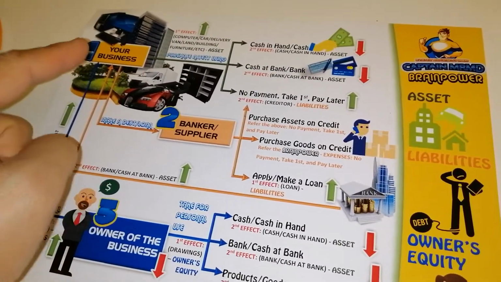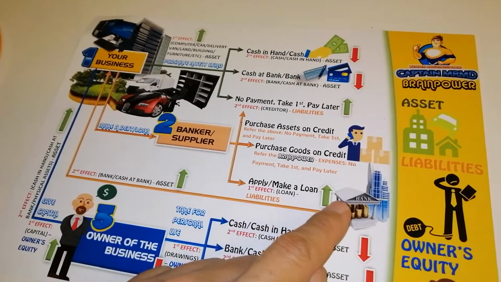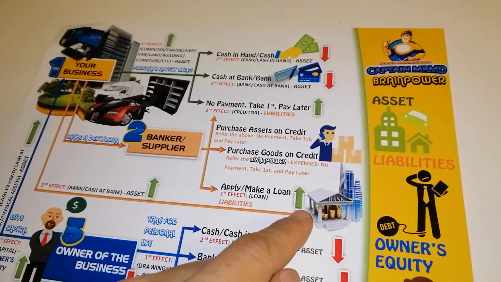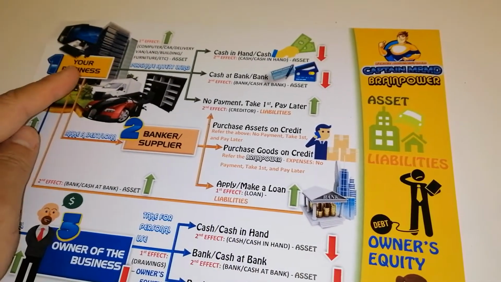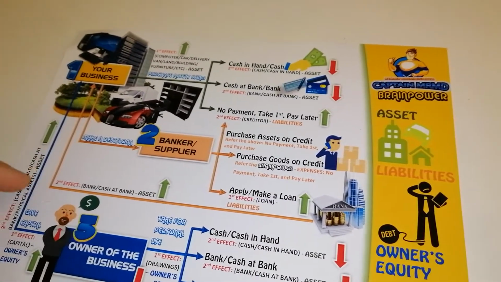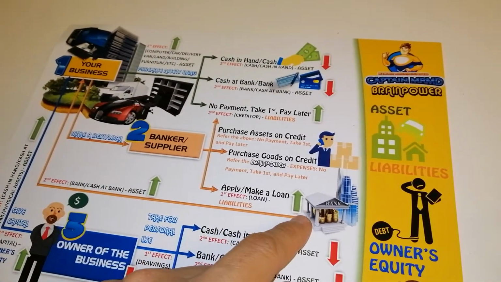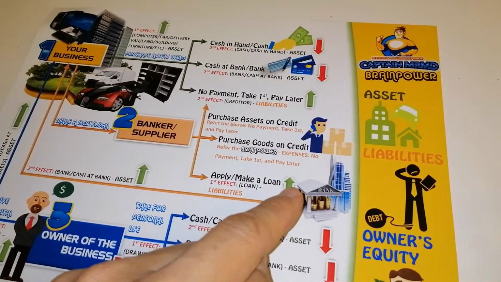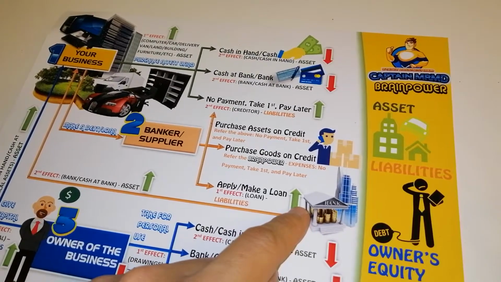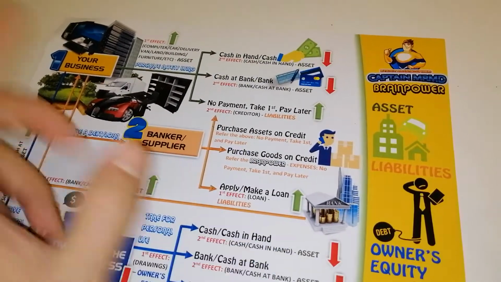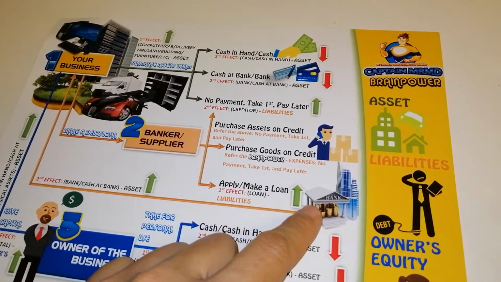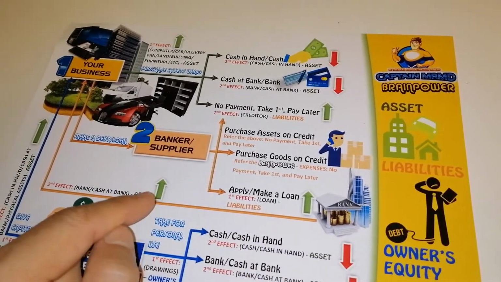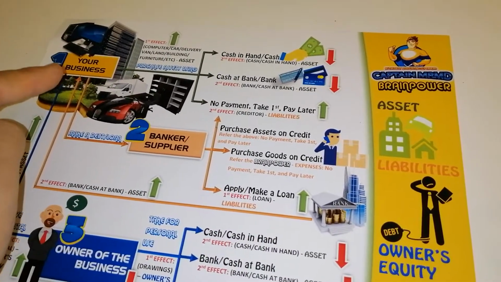Your business will not take the cash in hand from the bank, going to the counter, the bank informing your business that your loan is approved, then going to the counter, bringing the bag and taking all the cash. No, we have a bank account facility nowadays. We have ATM cards. We have many innovations from financial institutions. So normally the bank will transfer the cash immediately to your business bank account.